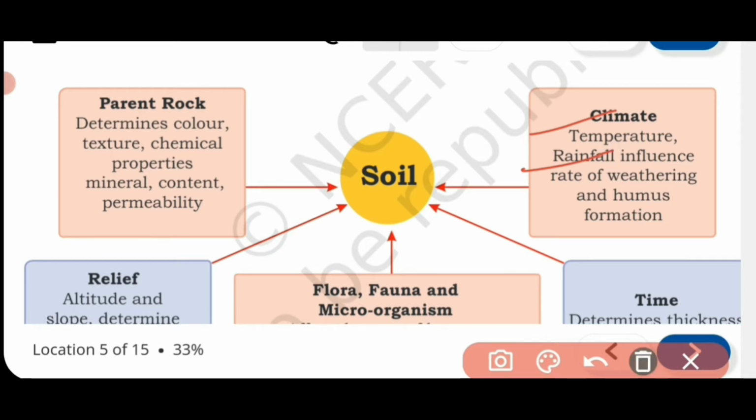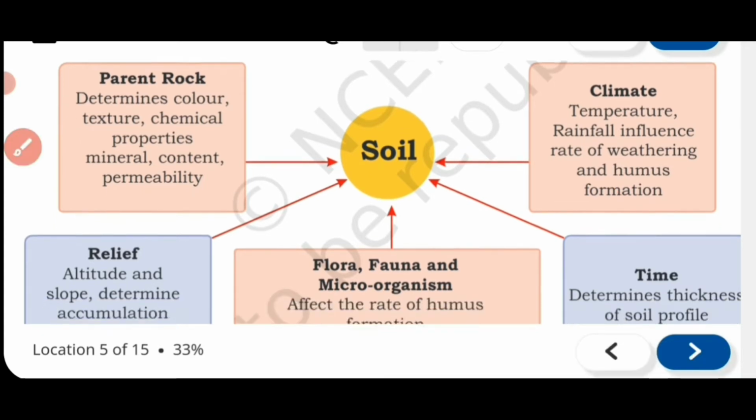Now, temperature means during daytime temperature will increase, rocks will expand, during night time they will contract, and again in the morning they will expand. So contraction and expansion, finally it will break. Rain also influences the breaking of the rocks. Humus content. Now because of the temperature, because of the rainfall, whatever the weathered materials are there, it will decompose and it will mix with the soil.